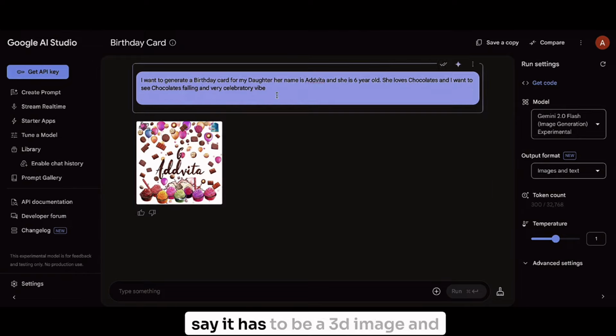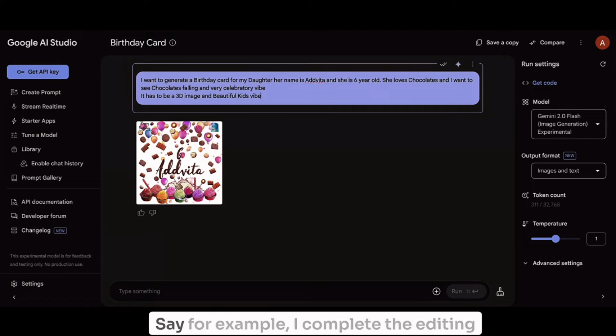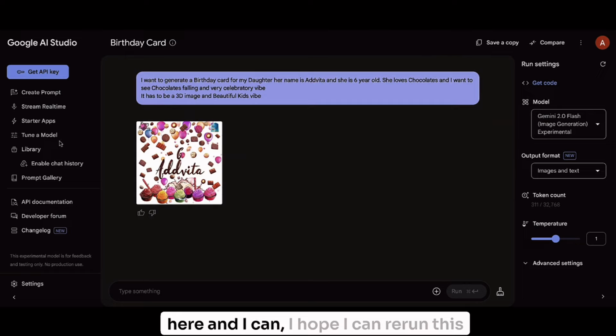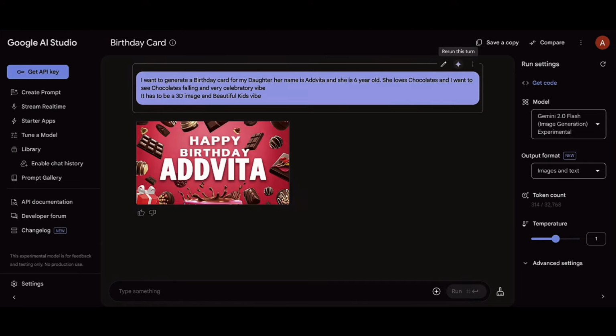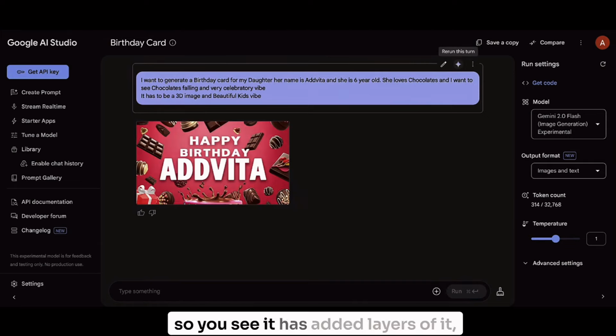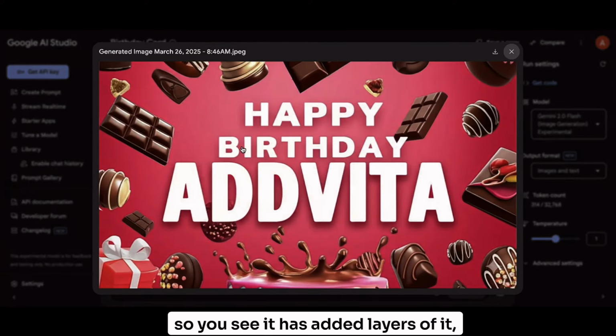Say it has to be a 3D image and beautiful kids vibe. Say for example, I complete the editing here and I hope I can rerun this turn. So this is the Gemini icon you could see. So you see, it has added layers to it, right?